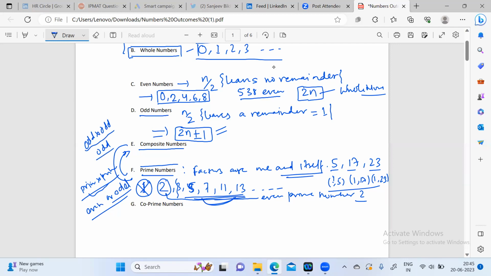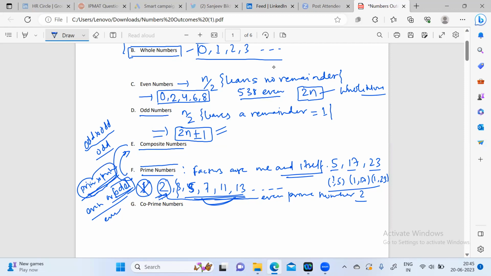So sometimes people give the answer odd because they forget that 2 is an even prime number. So prime number into prime number can be an even number also if any one of these primes is 2. So this is a catch here. Sometimes you will get a question like this based on the fact that 2 is an even prime number.